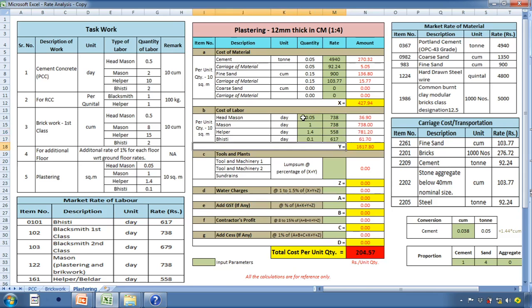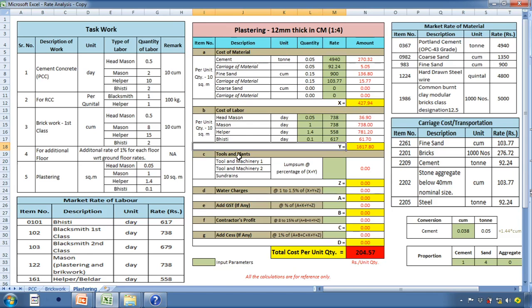So the cost of labor calculated is 1617.80. Now this cost is for 10 square meter and 12 mm thickness. Similarly, the cost of material is also for 10 square meter and thickness of 12 mm.